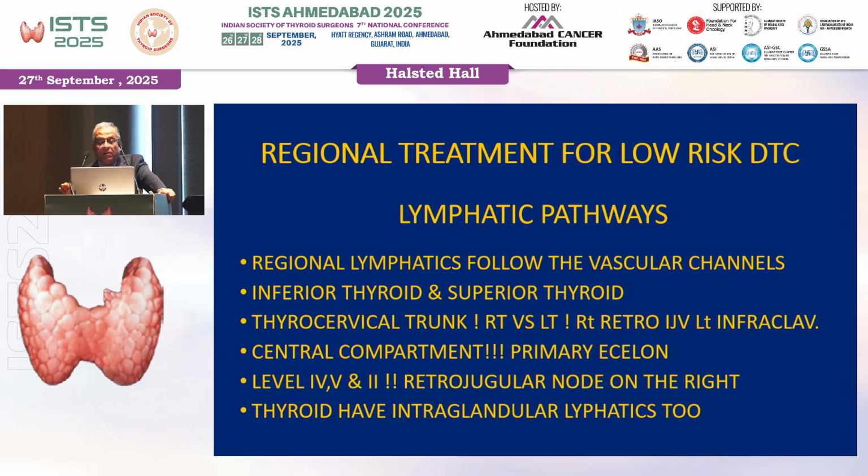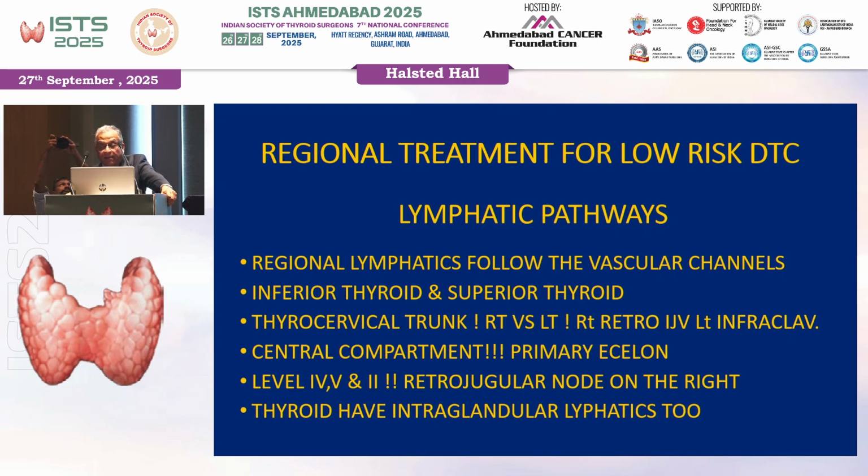Now, lymphatic pathways follow the vascular channels. Inferior thyroid artery and superior thyroid artery are the principal arteries, and the inferior thyroid artery originates from the thyrocervical trunk. But there is a big difference between the right thyrocervical trunk, which is given by the subclavian at the innominate junction, lateral and slightly higher, so you can have a retrojugular node. As far as the left is concerned, it is given directly by the subclavian, and you can have infraclavicular nodes. So it is important to understand the difference.